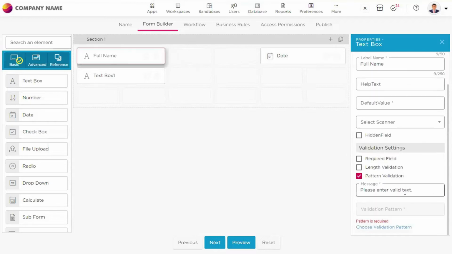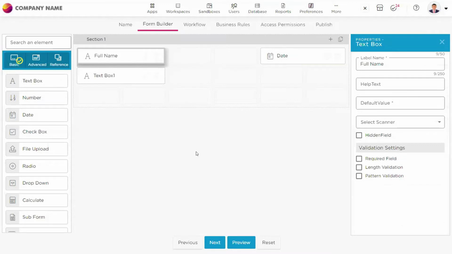When it comes to pattern validations, pattern is nothing but if you want to restrict the users to use a certain pattern, maybe you want everything in total capital letters, or maybe a mix of capital and small letters, or maybe a mix of numbers and all the other letters as well. So you can do the pattern validation. Give me a second. So this is about pattern validation. Next, yes. So these are all the properties that you could see on the right-hand side.